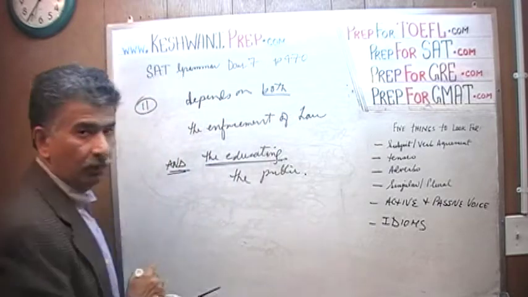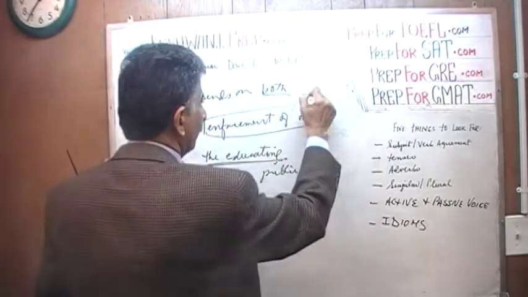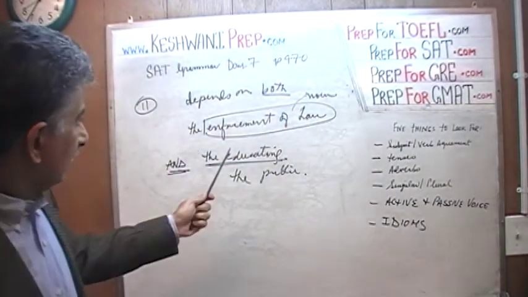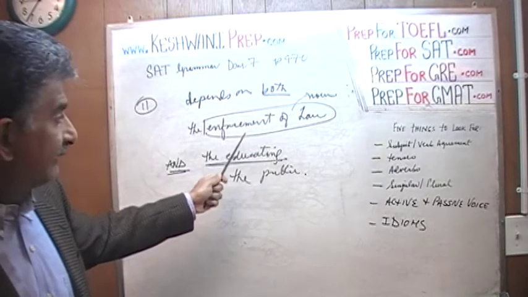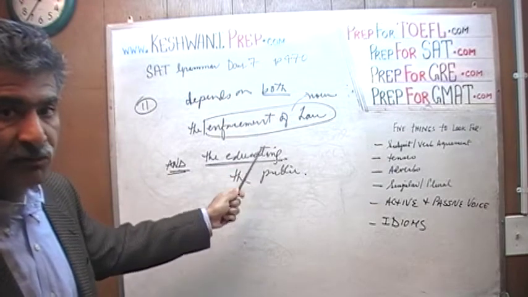This part would have been wrong because enforcement of the law is a noun. It does not say enforcing the law. Had it said enforcing the law, then this part would have been okay. It has to do with parallel structure.